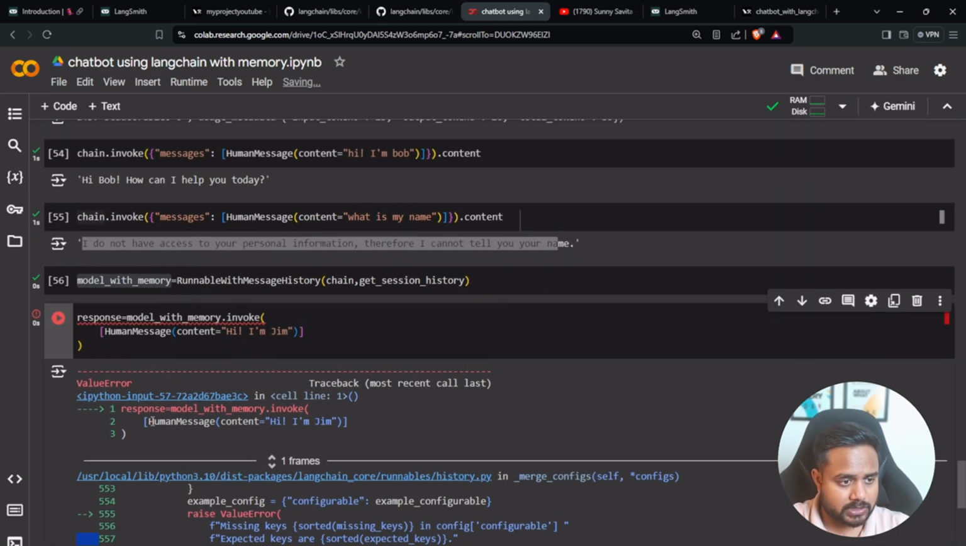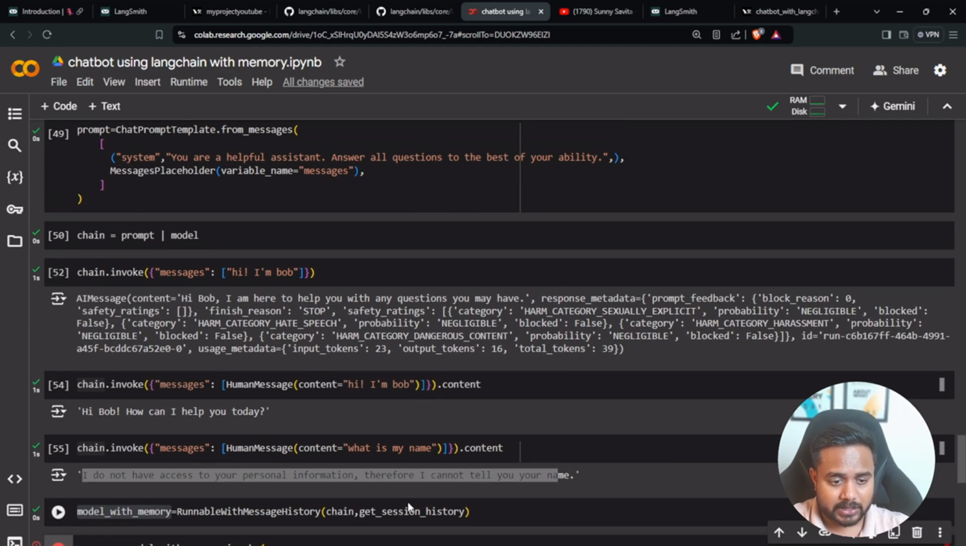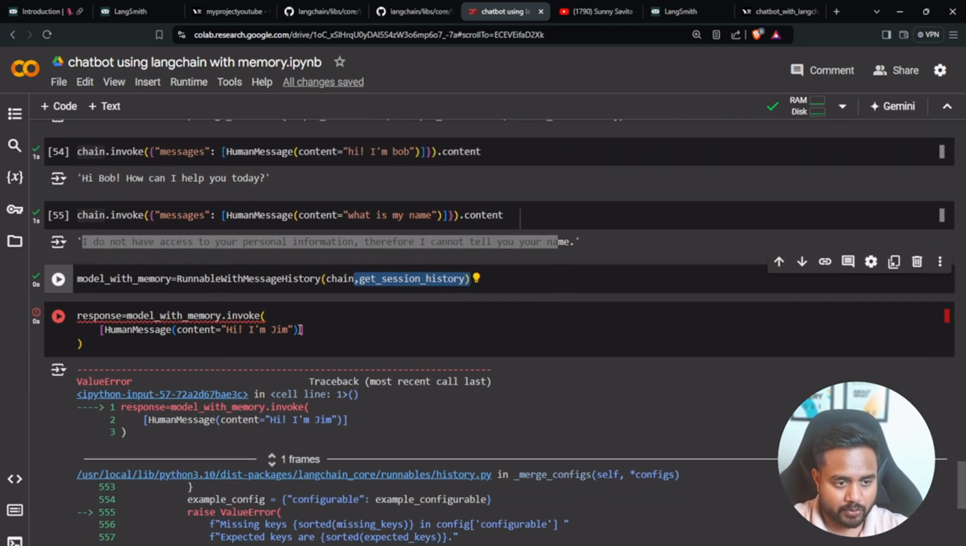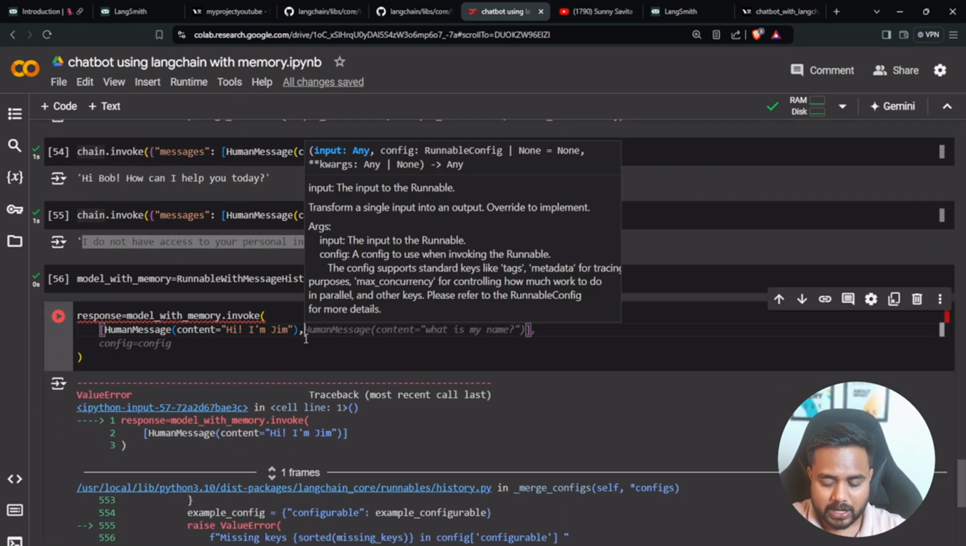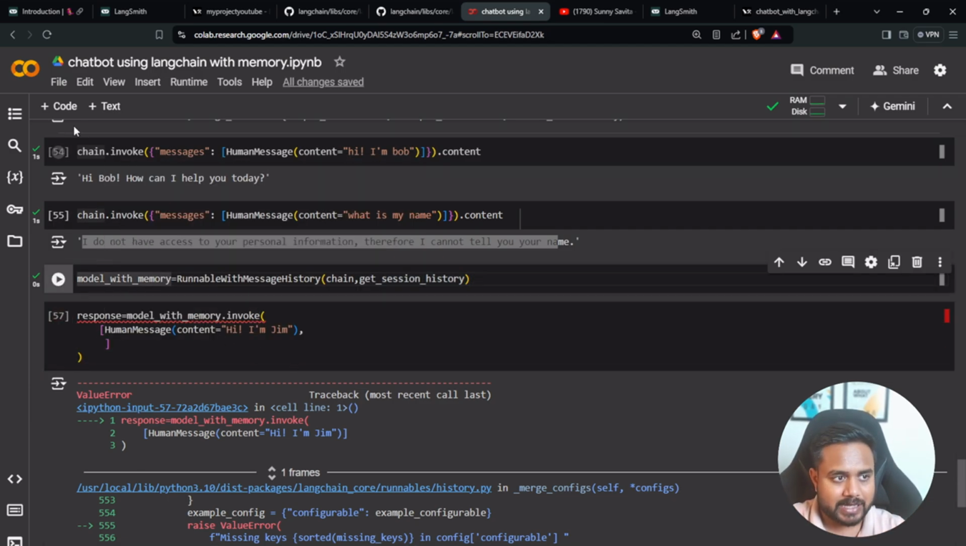So let's see what it is telling me. It is saying the session ID is missing, because we are calling this particular model, and this model is coming from this chain with get message history. So indirectly this get session history will be called. So here I will have to pass the session ID. If I want to keep the messages inside the same conversation, I will mention the same session ID. Otherwise, I will change it.